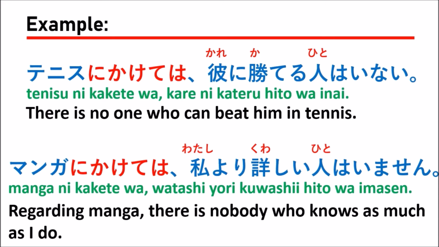So in a situation like this, you can say, manga ni kakete wa watashi yori kuwashii hito wa imasen. In English, regarding manga, there is nobody who knows as much as I do.